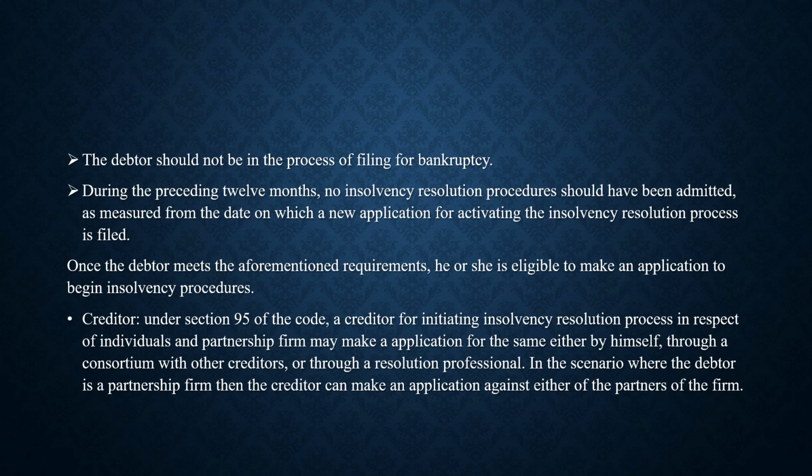Next, creditors. Under Section 95 of the Code, a creditor for initiating insolvency resolution process in respect of individuals and partnership firm may make an application for the same either by himself, through a consortium with other creditors, or through a resolution professional. In the scenario where the debtor is a partnership firm, then the creditor can make an application against either of the partners of the firm.